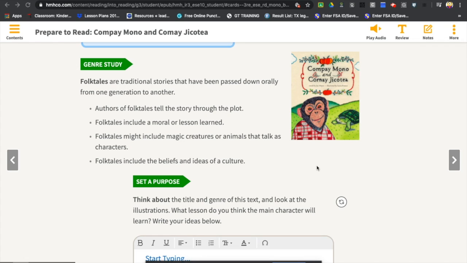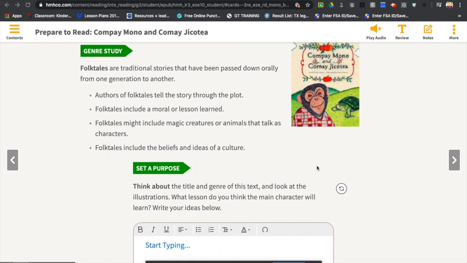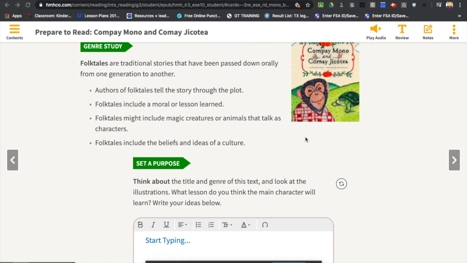As I said, before you start with the activity of beginning, middle, end, I want you to prepare to read. The genre, as you know, is going to be folk tales. Folk tales are traditional stories that have been passed down orally from one generation to another. Remember, the bullet points are text features that are going to tell you important information. So, important information about folk tales.